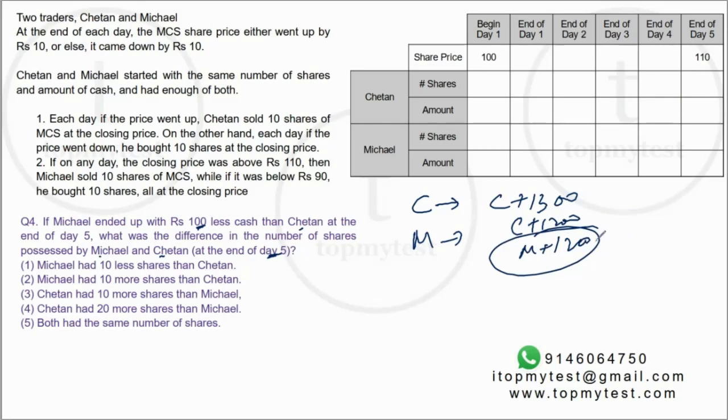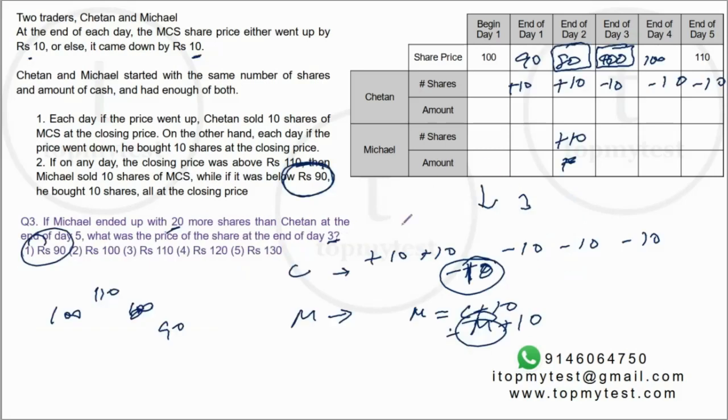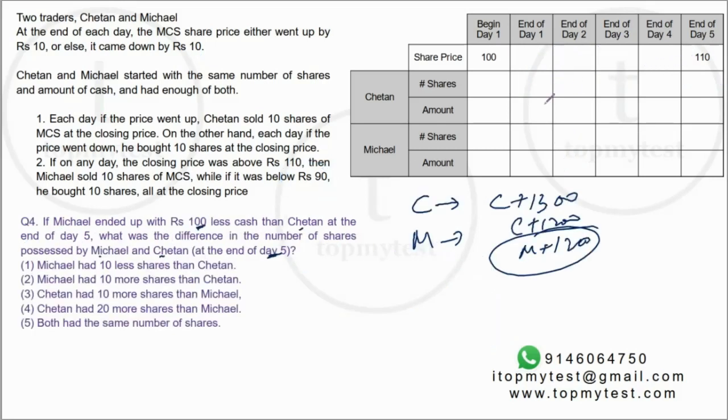Now, from question number 3, we know that he can buy only once, but he cannot buy and sell in the same cycle. Because when he bought once, the price did not rise enough for him to sell in the range that he operates.